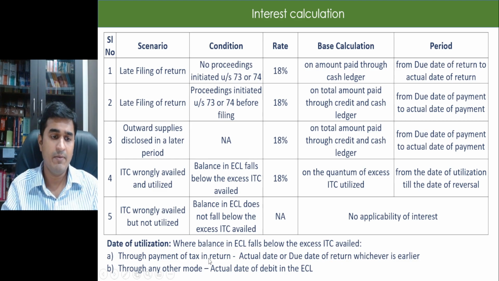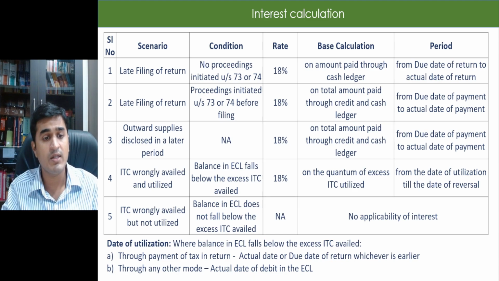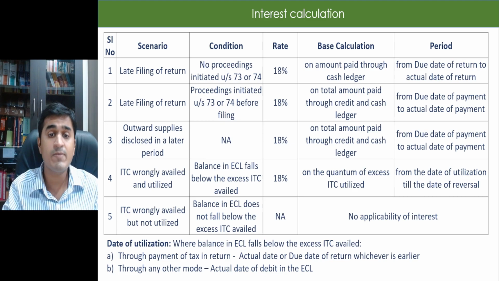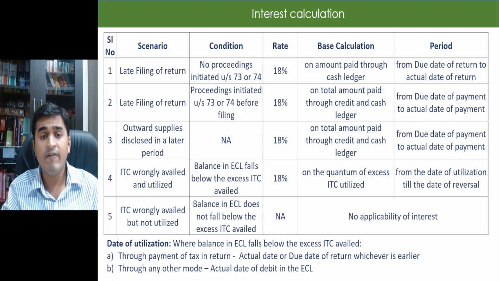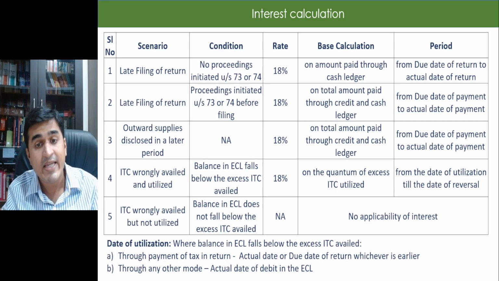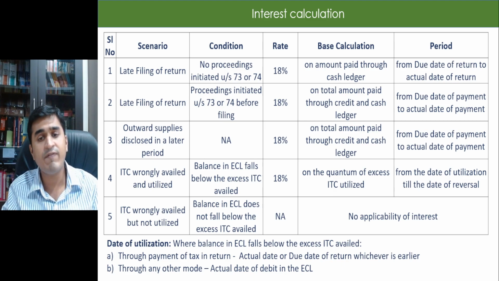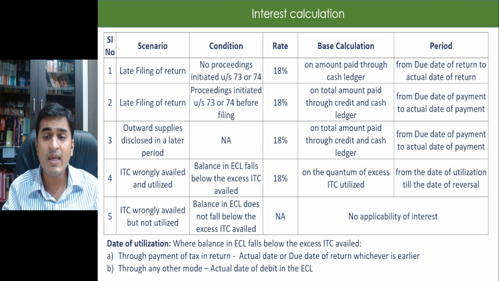This they have explained, that payment of tax, if it is being done through return, if I am doing any payment of tax through my return itself, in that case, actual date or due date, whichever is earlier. So even if I have utilized my ITC on, let's say, 25th of the next month in my 3B, whereas my 3B due date was 20th, interest will be calculated from 20th and not 25th. If I have, let's say, filed my return on 18th, in that case, even though due date was 20th, my interest will be calculated from 18th.